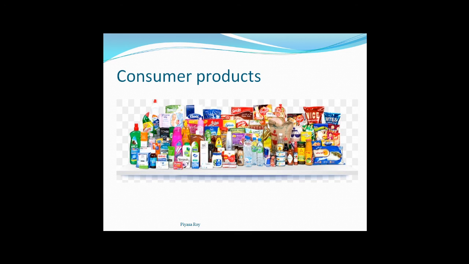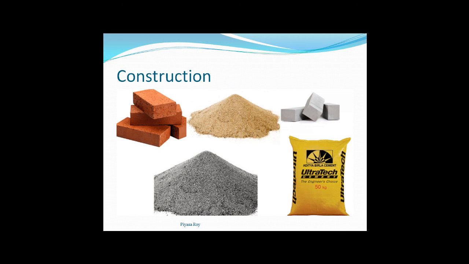Next, consumer products. Examples may be soap, detergent, biscuits, sauces; all can be given as consumer products. Next, construction.